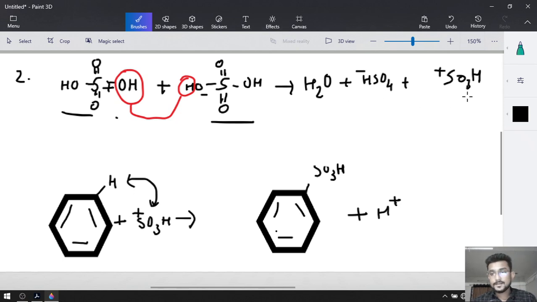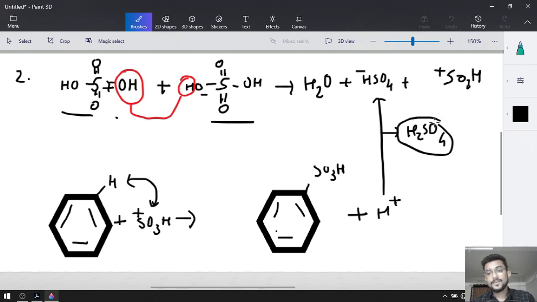So this SO3H plus will react with the benzene and gives us benzene sulfonic acid, and H plus reacts with HSO4 minus and gives us H2SO4 back. So one molecule of H2SO4 is the catalyst and one of them is the reactant.